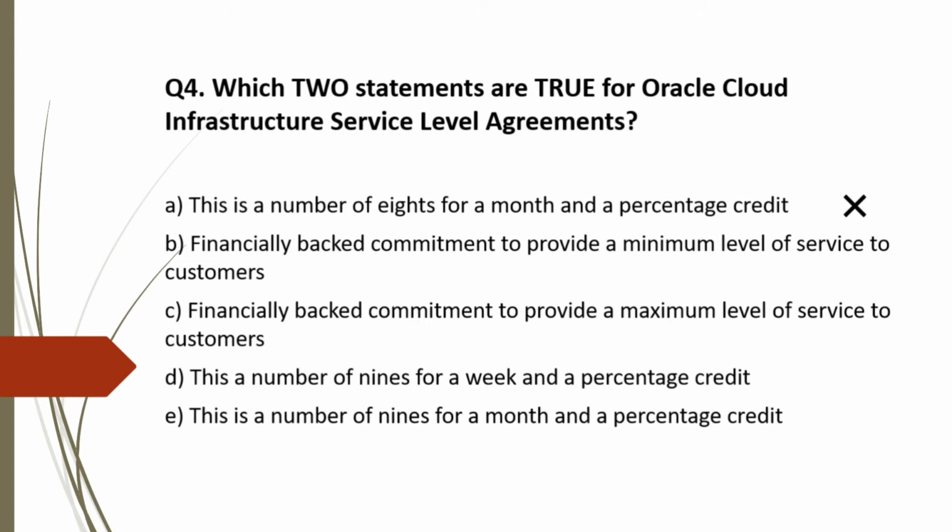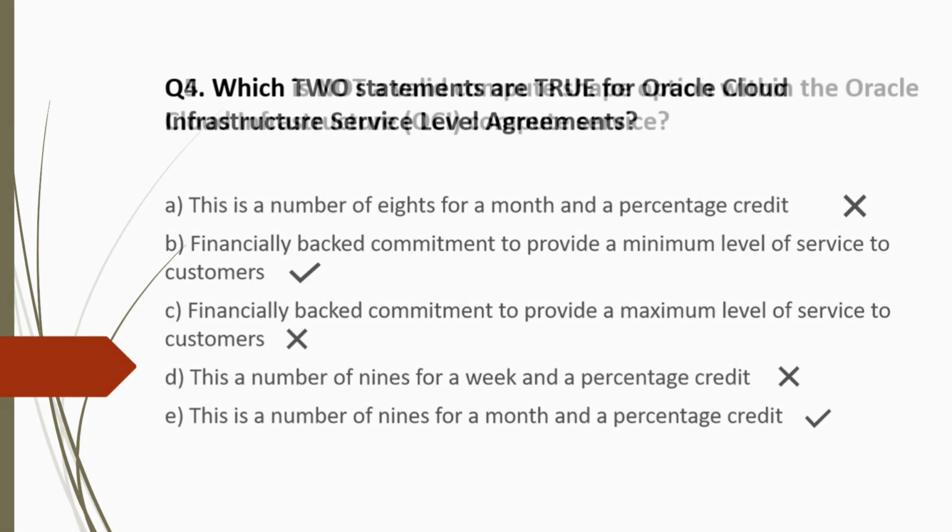Option B is correct as this matches the definition we just saw. Option C is incorrect as this is not to provide the maximum level of service. It's the minimum level of service. So this is incorrect. Option D is also incorrect as this is not for a week. Rather, SLA is measured in a month. Option E is correct as this matches our definition we just saw. So the correct answers are option B and option E.